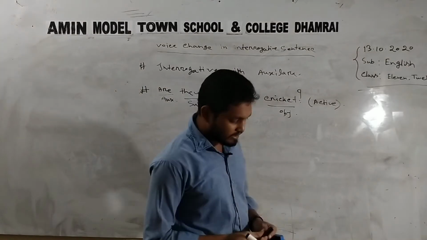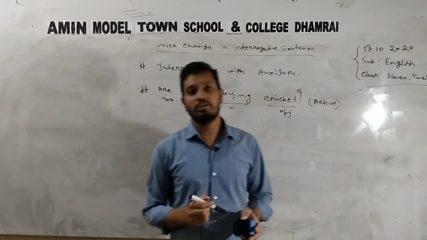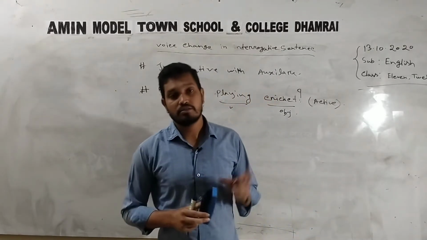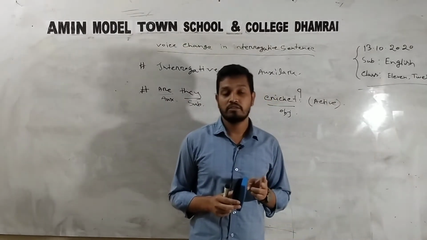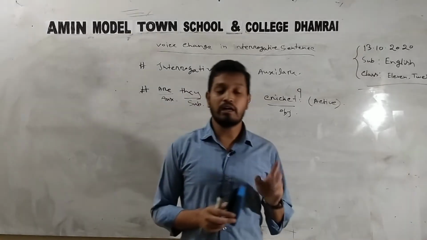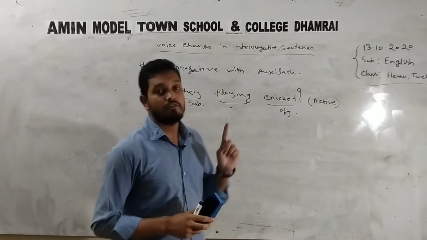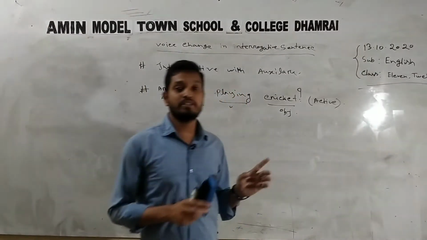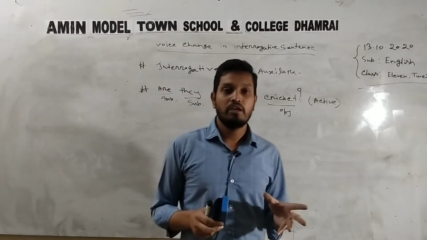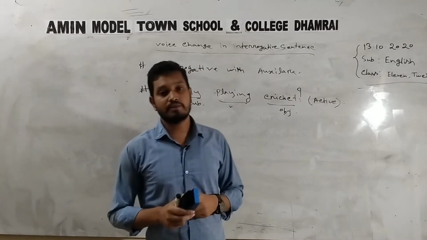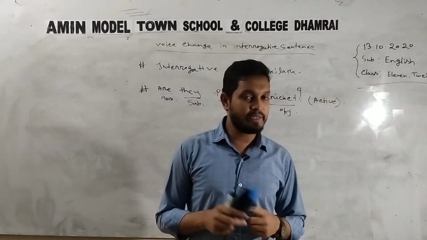In the previous classes, I told you that voice and tense mainly depend on three basic rules. What are they? First one is, active voice subject will be object in passive voice, and active voice object will be subject in passive voice.